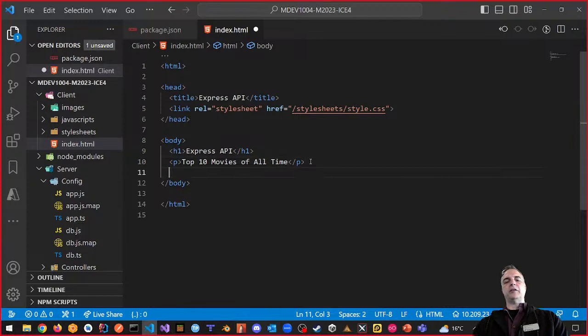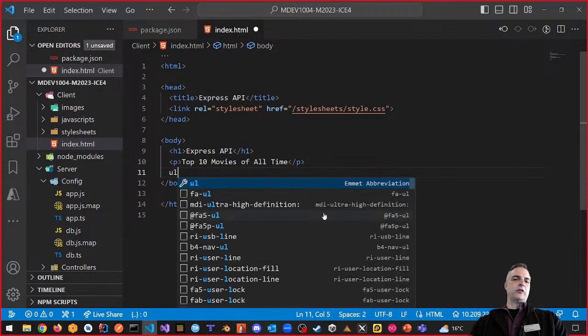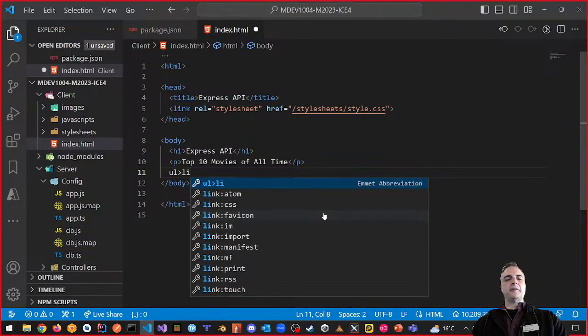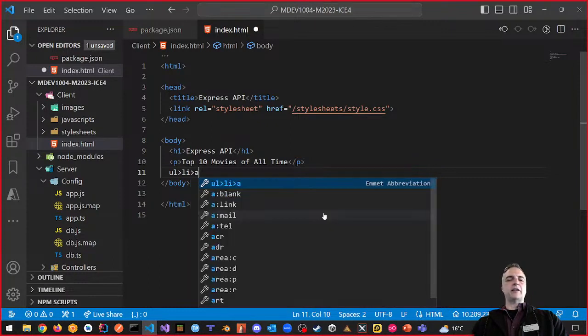We're going to do an unordered list in here. If you want to make it look nice, you can certainly use something like Bootstrap, but we're not doing that. So we're just going to use a UL, and inside an LI, a list item. And inside of that, we want an anchor tag, which is where we're going to put in our link to the first thing that we have.